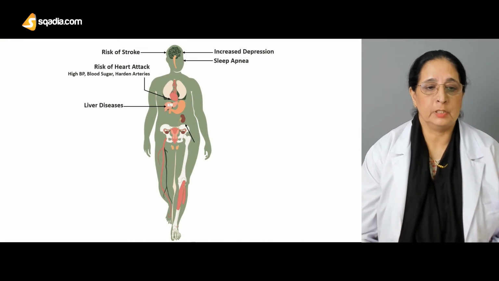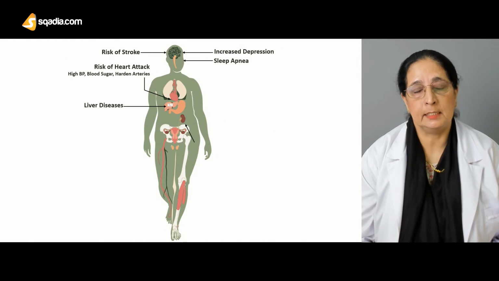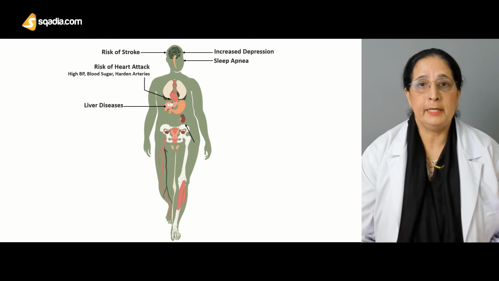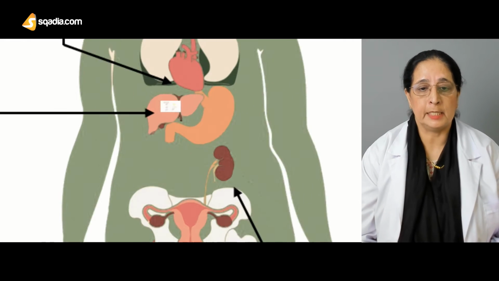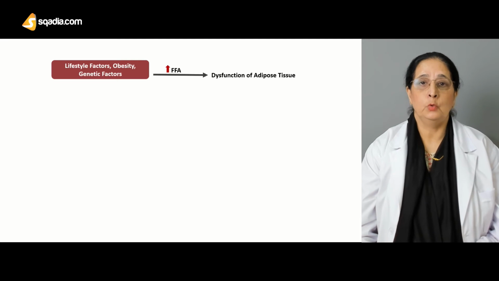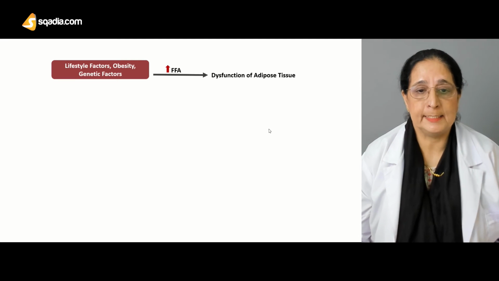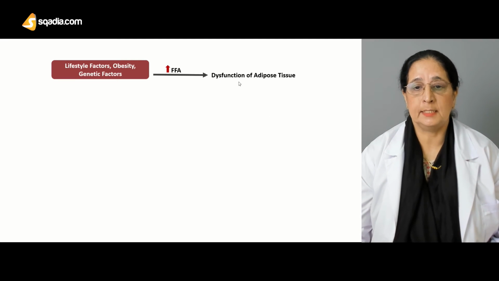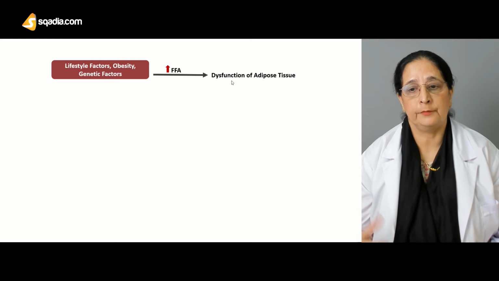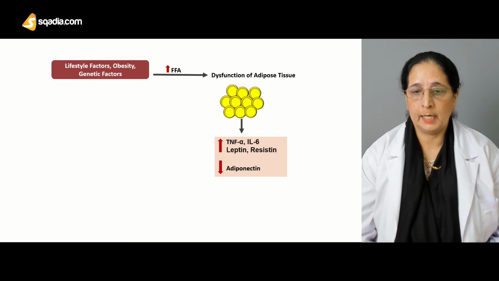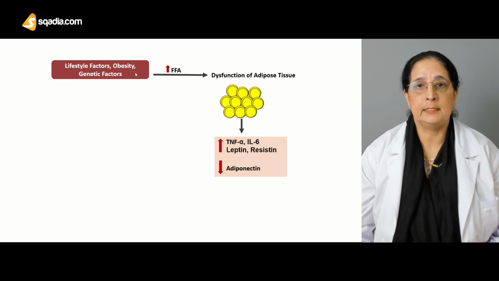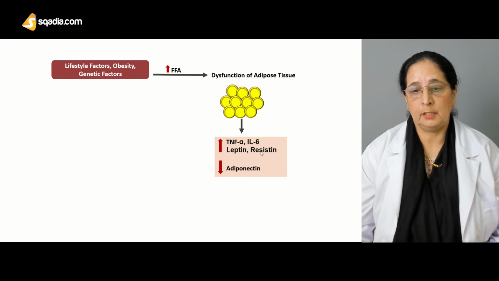Next complication is liver diseases. Liver is also very commonly affected in patients who are overweight and obese, and this is mainly due to increased free fatty acids. Free fatty acids can lead to dysfunction of the adipose tissue, and this causes increase in the cytokines like tumor necrosis factor, interleukins.